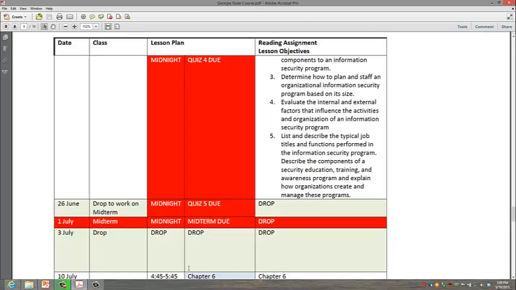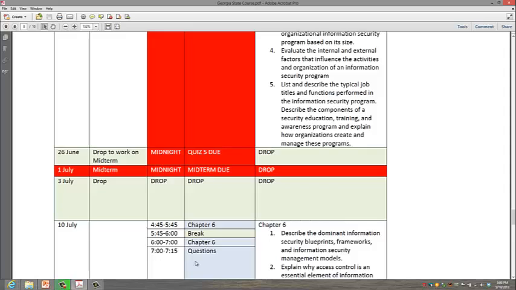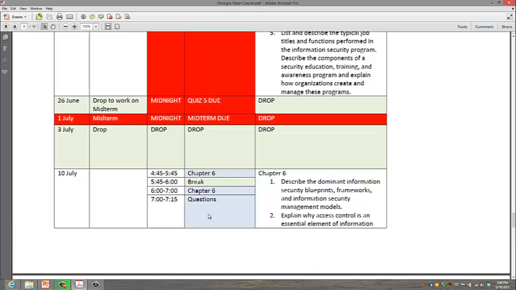3 July is going to be the day before the 4th of July, thus the clever naming, and we're going to give you a drop. Or at least I'm going to give you a drop that day, so you don't have to worry about this. You just submitted the midterm and did quiz 5. You're probably tired. Alright, 10 July we'll get back to work, and we'll cover chapter 6.